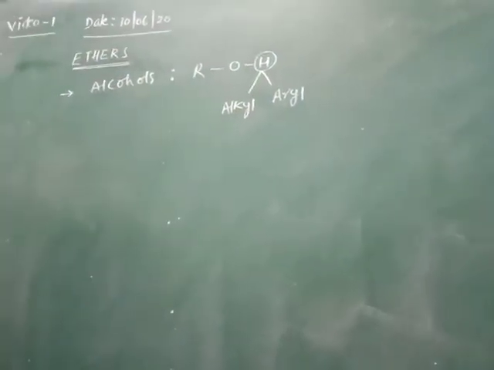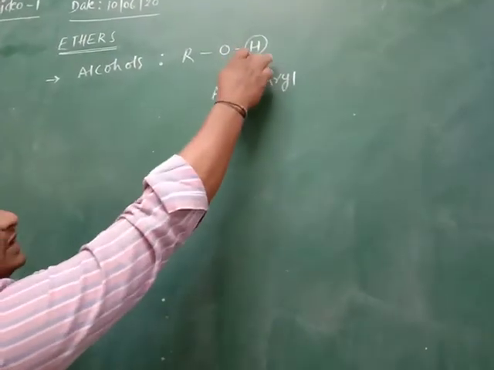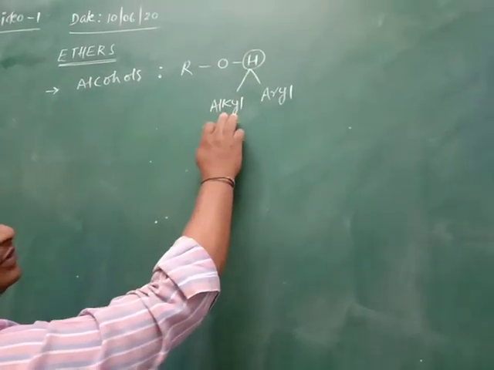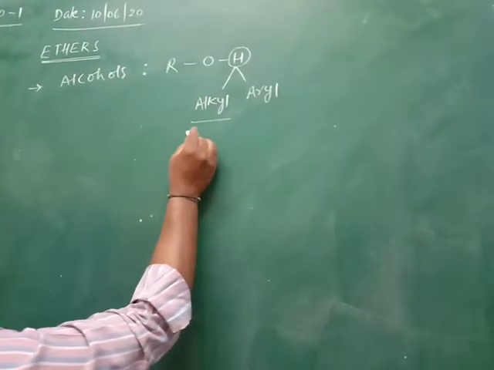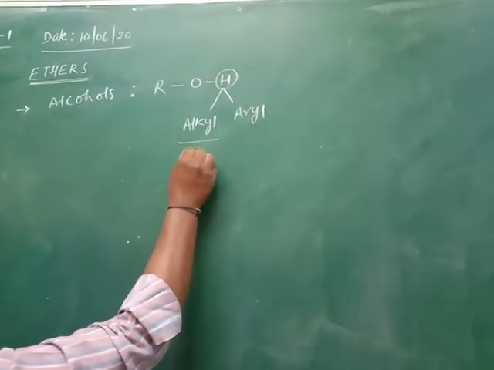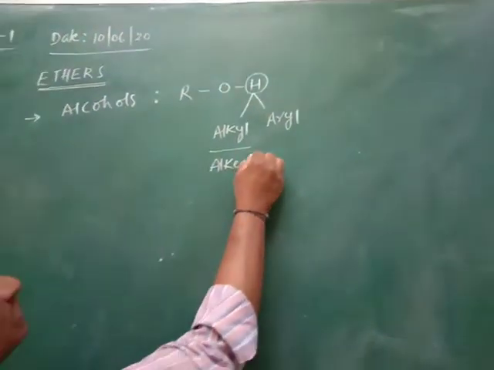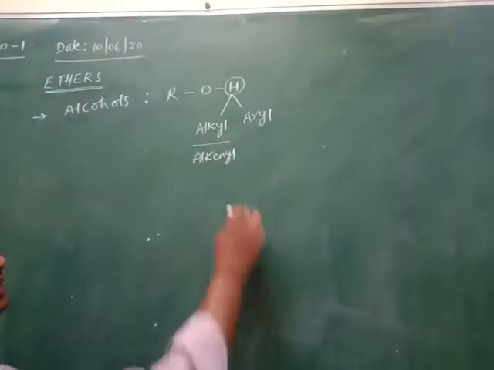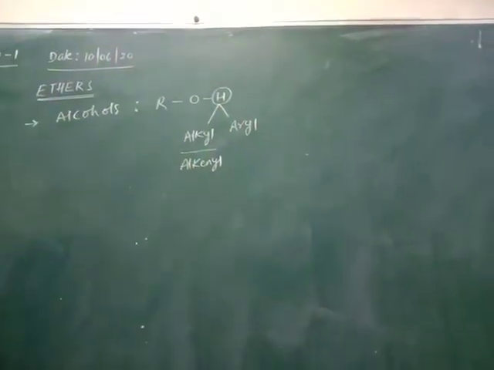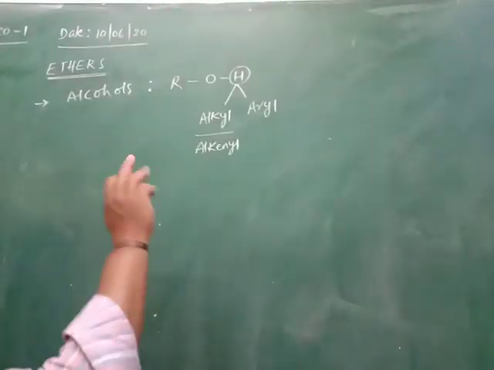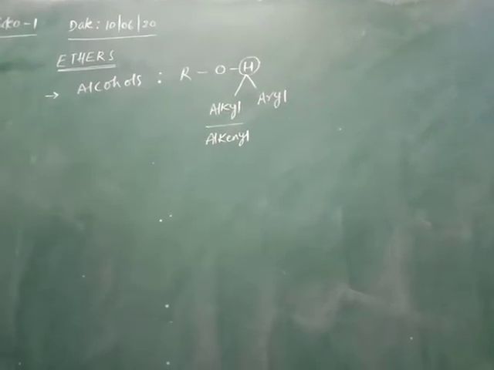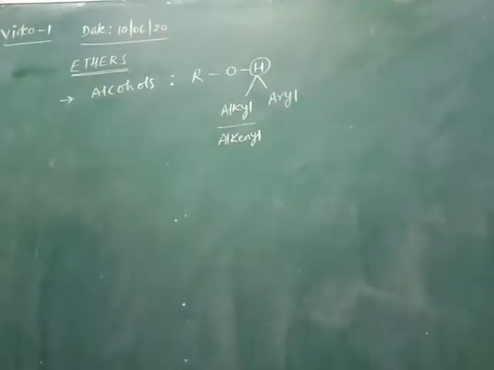In some cases, alkynyl groups also. When the hydrogen is substituted by alkyl or aryl groups, the obtained compounds are called ethers.